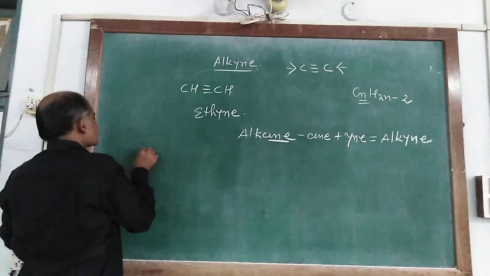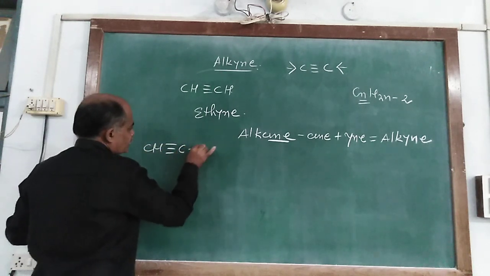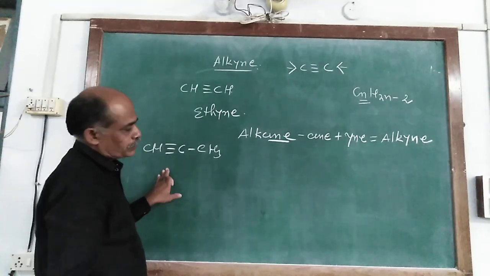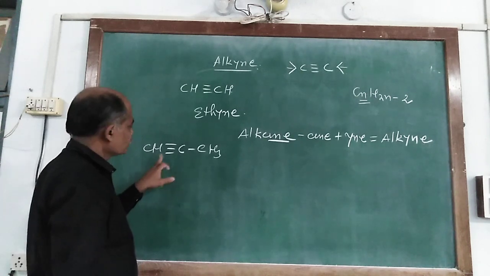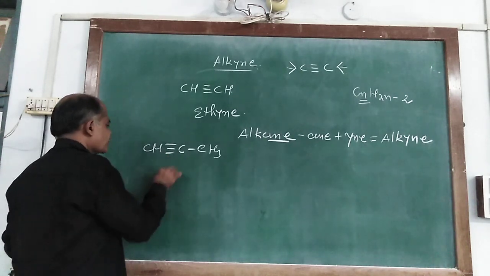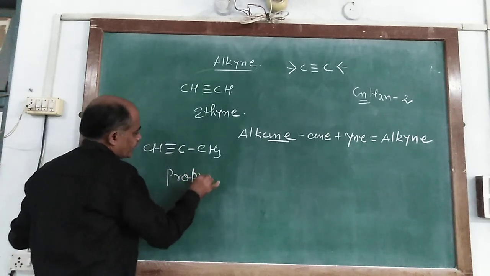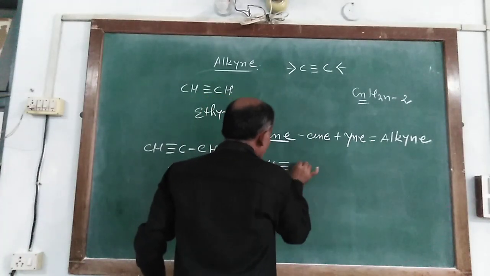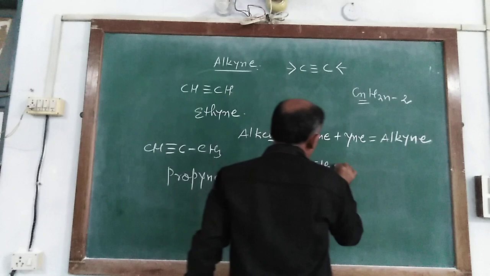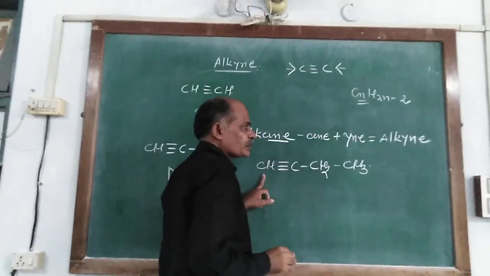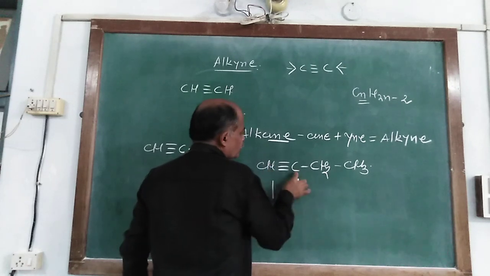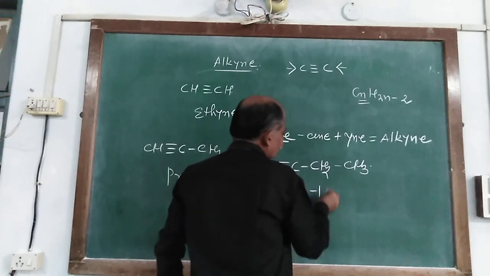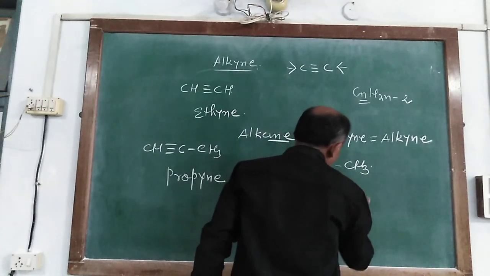Similarly, CH triple bond C-CH3. Here 1, 2, 3, so the word root is prop. One triple bond means yne. So it is propyne. Similarly, CH triple bond C-CH2-CH3. So it is but, 1, 2, 3 and 4 means but, and 1-yne.